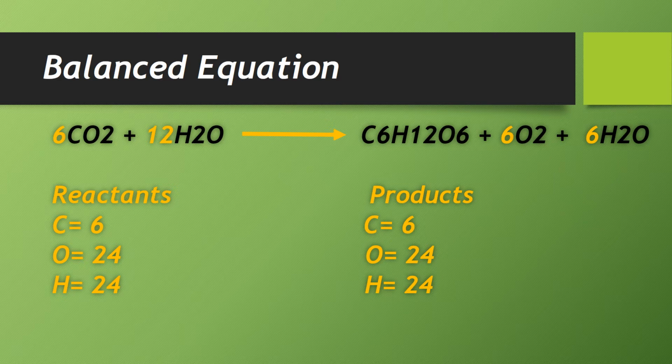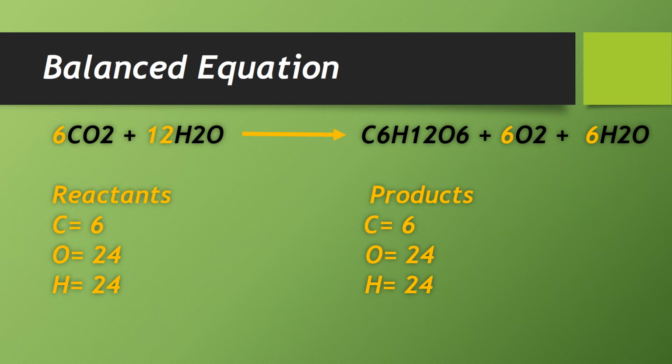So if we multiply this 2 with this 12, we have hydrogen 24. So another problem is created by putting the 6 here in H2O. We can manage the number of hydrogen. 2 6s are 12.